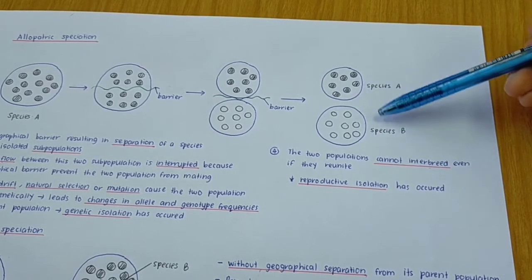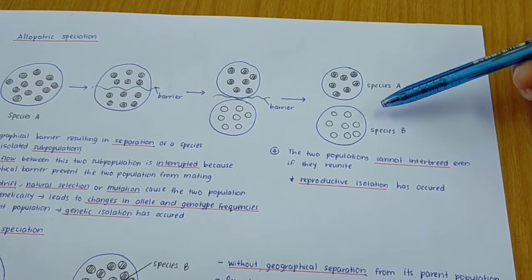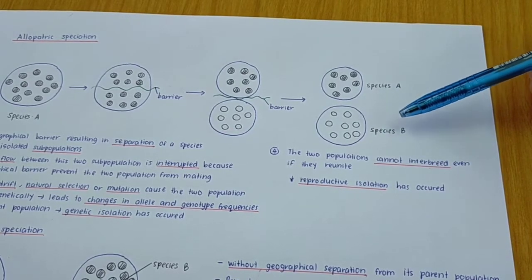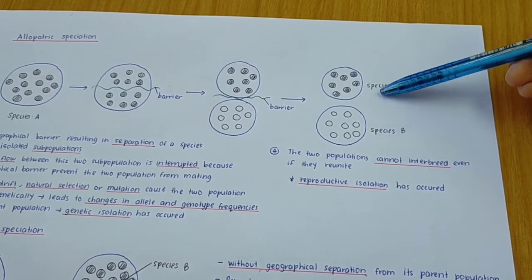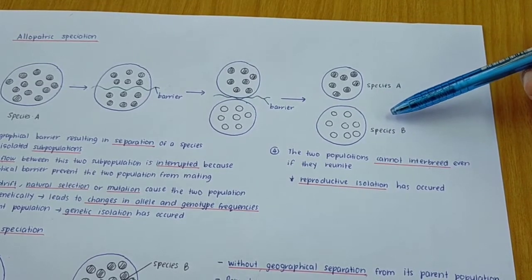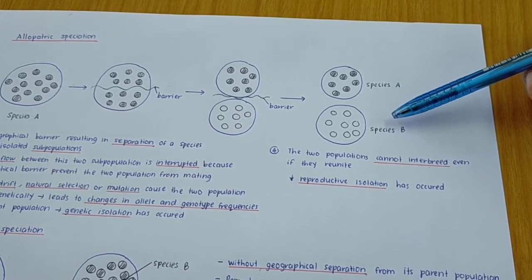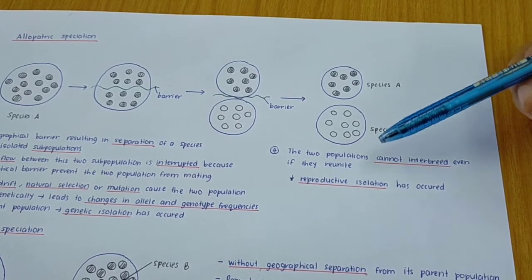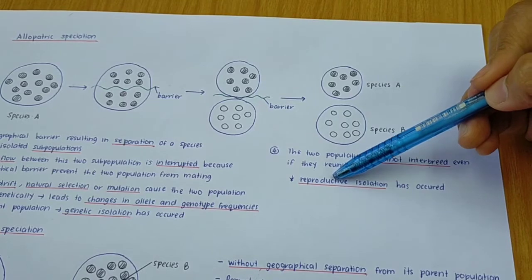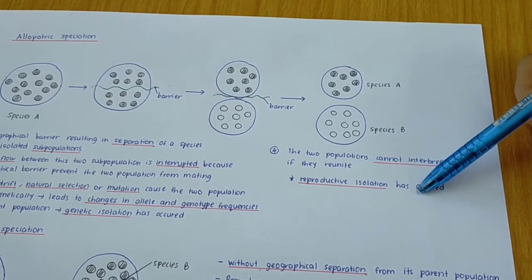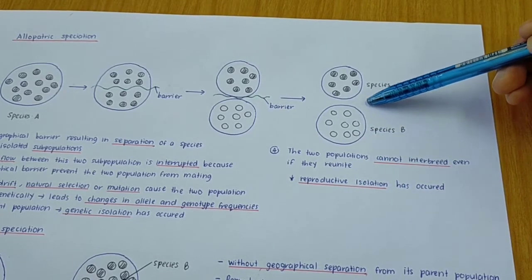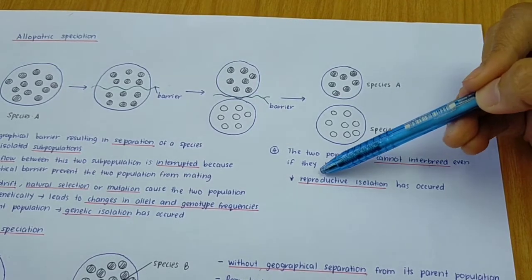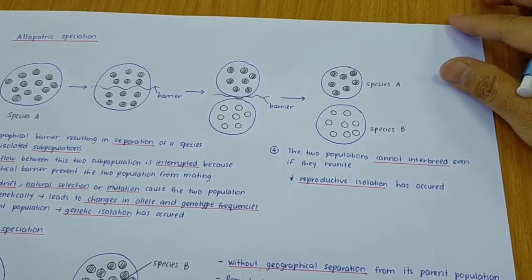These two species cannot interbreed with each other. Because of what? We consider both of this population are from different species. Kalau dia tak boleh interbreed, maksudnya kita tak consider dia sebagai satu species yang sama. So, what happened? Reproductive isolation has occurred. So, since tak boleh berlaku reproduction, so berlakulah reproductive isolation.